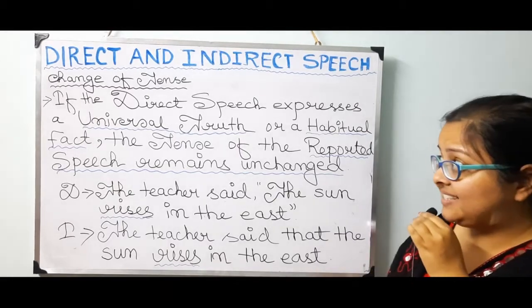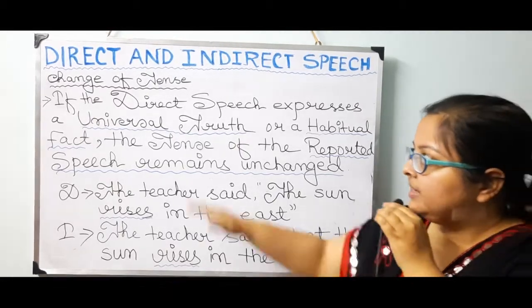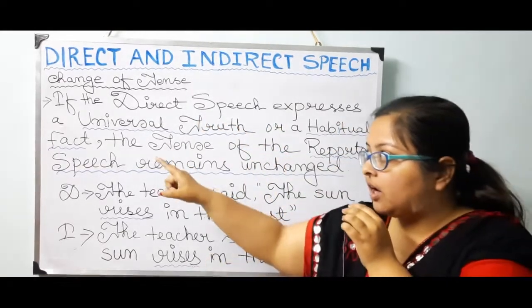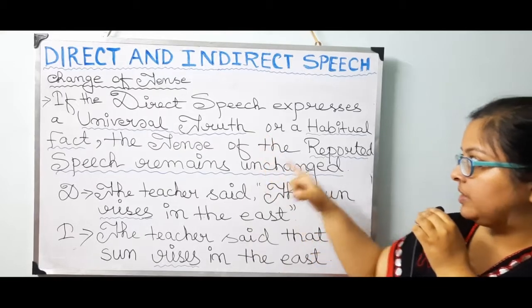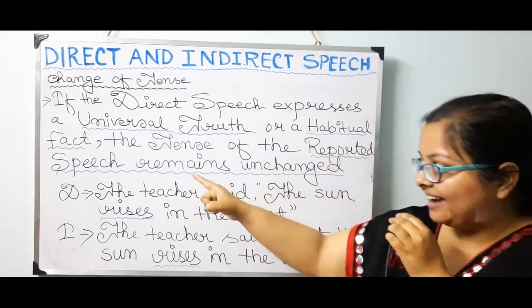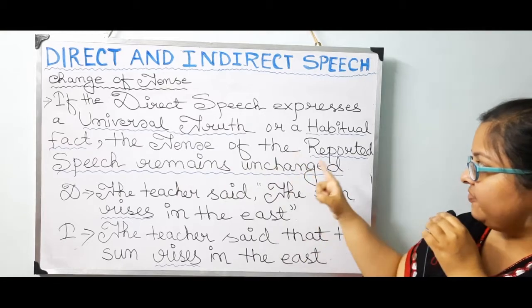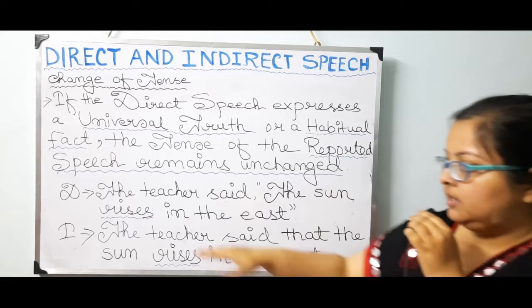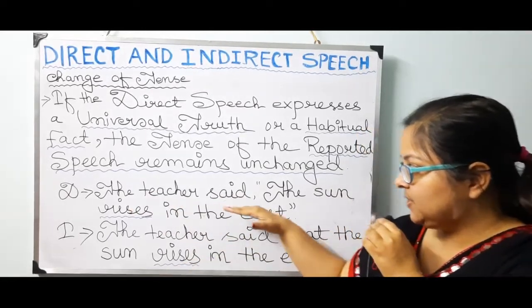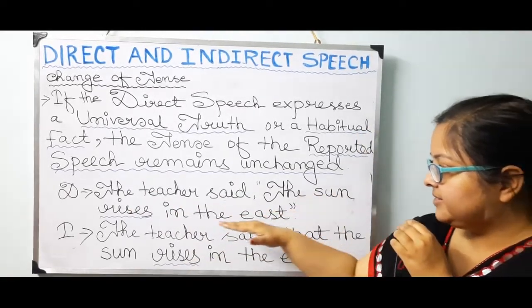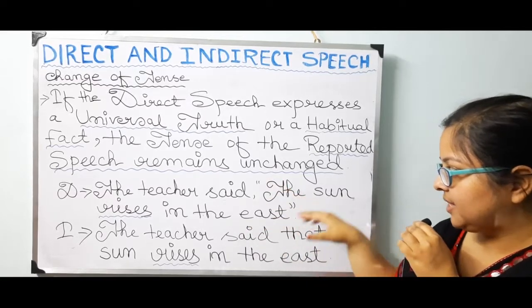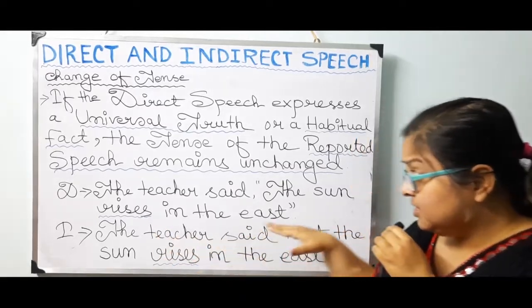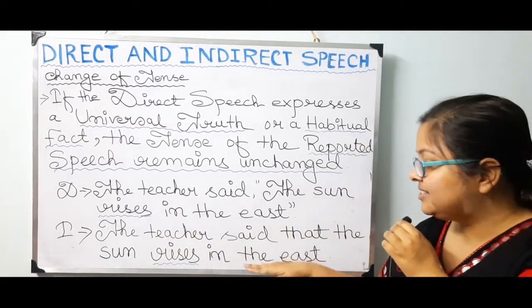Students, one exceptional rule is there. If the direct speech expresses a universal truth or a habitual fact, the tense of the reported speech remains unchanged. Suppose direct speech: the teacher said, "The sun rises in the east." Within quotation, the sun rises in the east. Now in the indirect speech: the teacher said that the sun rises in the east.